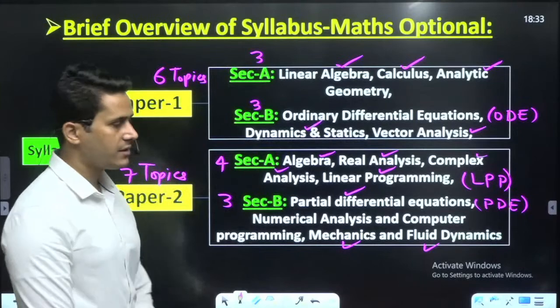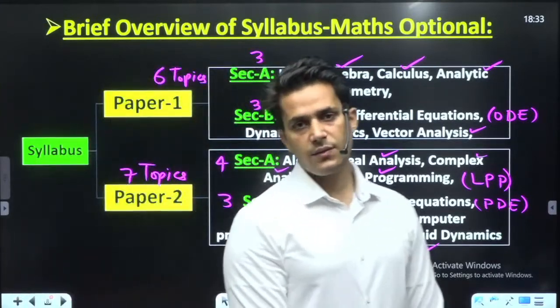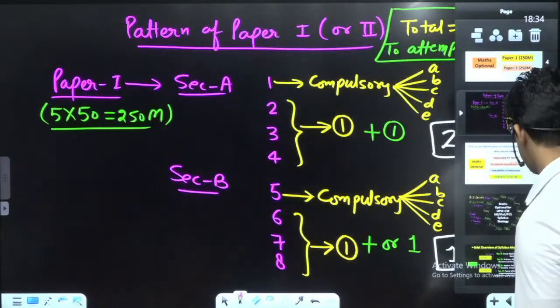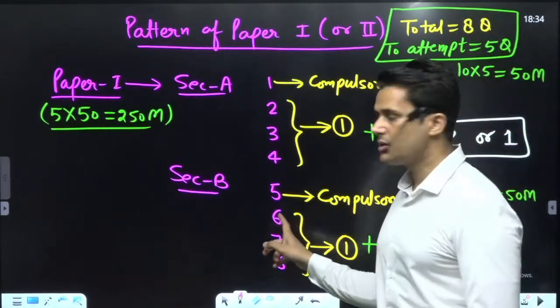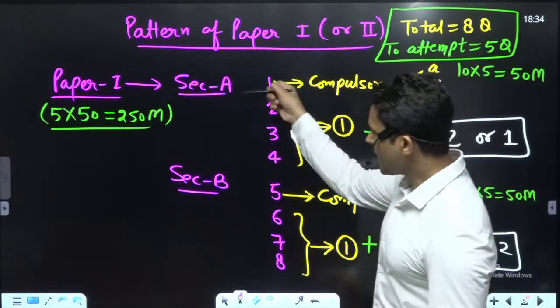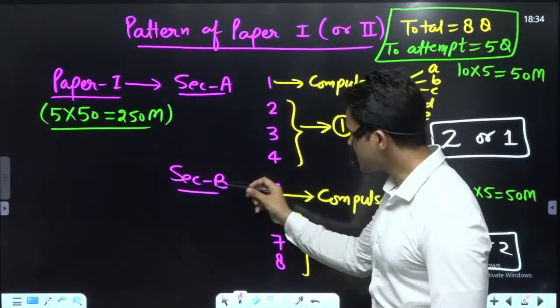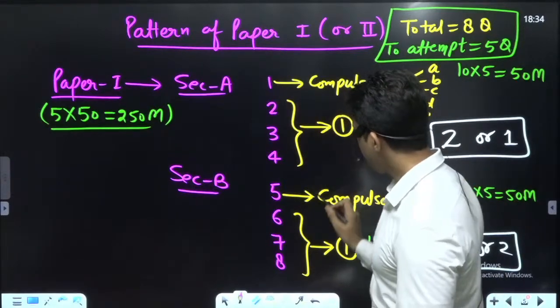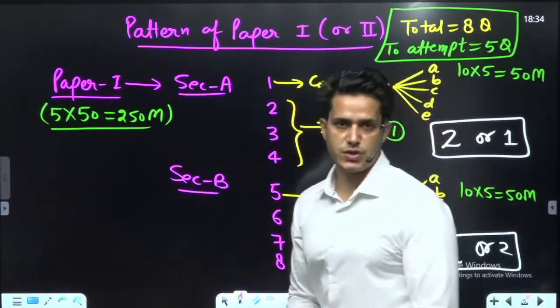These are further divided. It means, which I have told you, the pattern of the question paper. In section A of paper 1 and section B of paper 2, question number 1 and question number 5 will be mixed type questions.